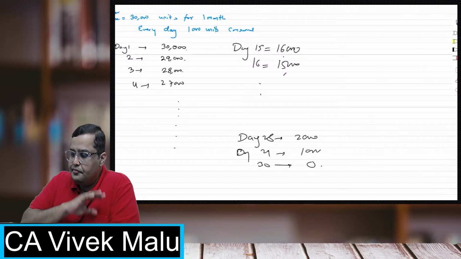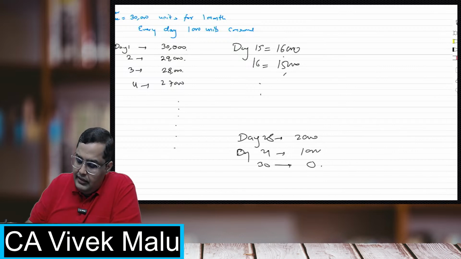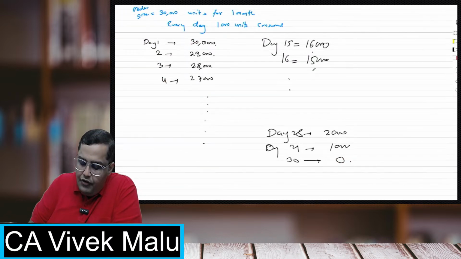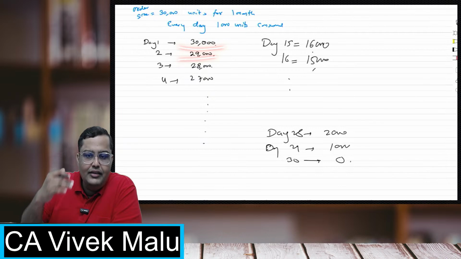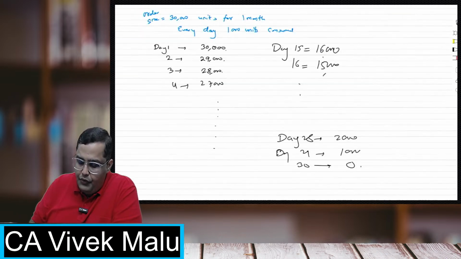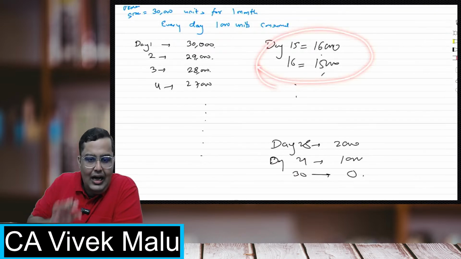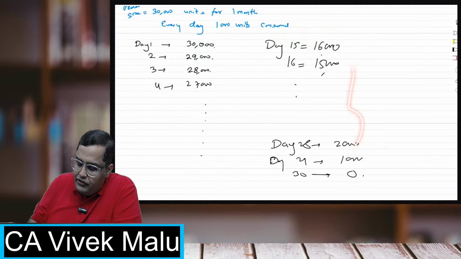Now understand this. In the entire month, I have to calculate the average inventory. It was continuously falling. At some point of time, I reached nearly the half, and after that, I was continuously below 15,000.